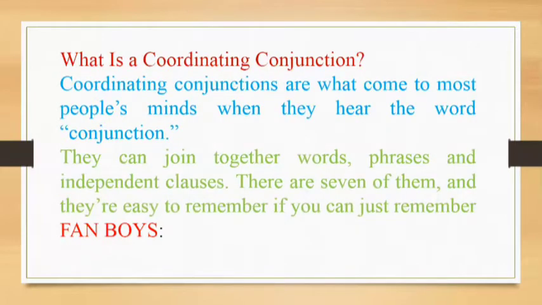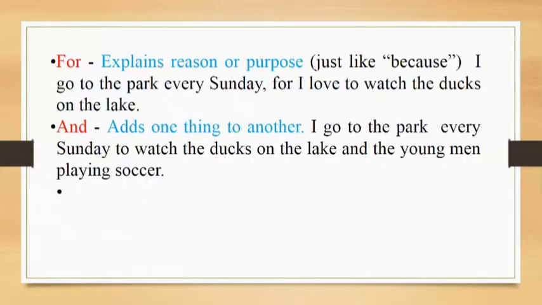So let's begin with coordinating conjunctions. Coordinating conjunctions are what come to most people's minds when they hear the word conjunction. They can join together words, phrases, and independent clauses. Remember, independent clauses. There are seven of them, and they are easy to remember if you just remember FANBOYS. FANBOYS is made up of the first letters of these seven coordinating conjunctions. We will see the functions of each.